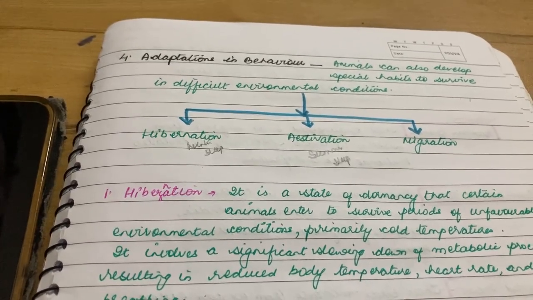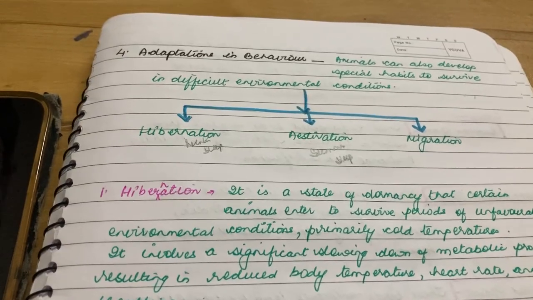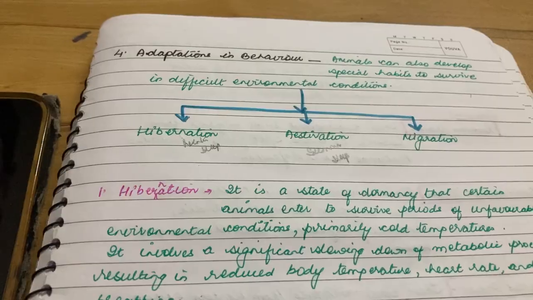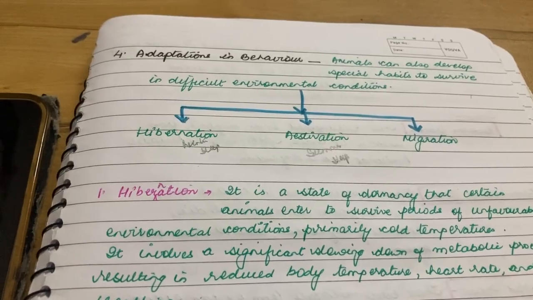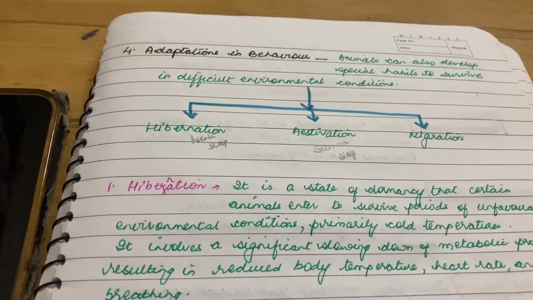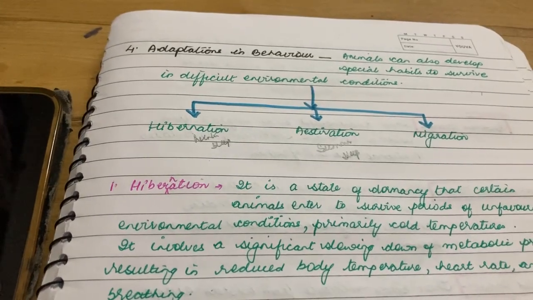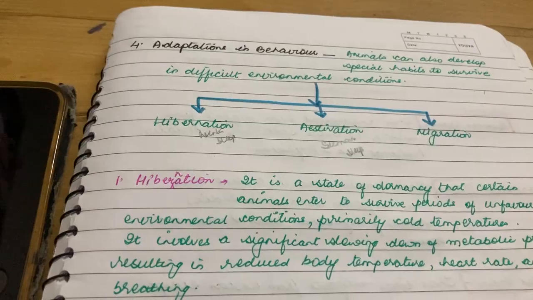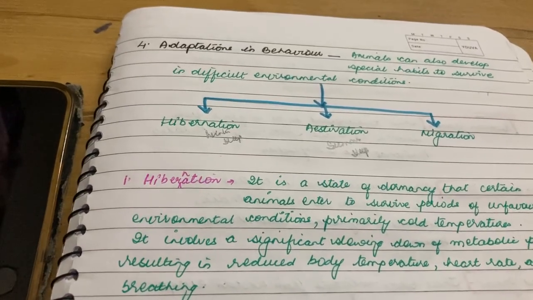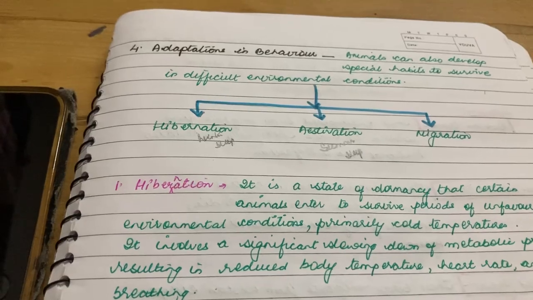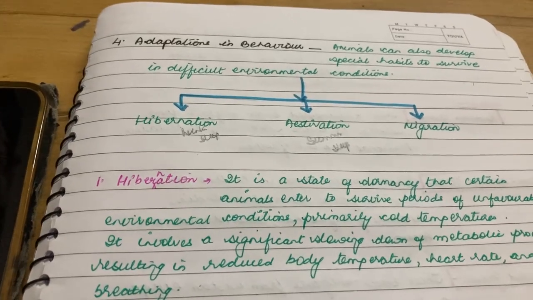Similarly, in estivation, since the climatic conditions are too hot for the animals to carry on their day-to-day activity, they take long rest or sleep for a longer period, ranging from a few weeks to months, to survive.